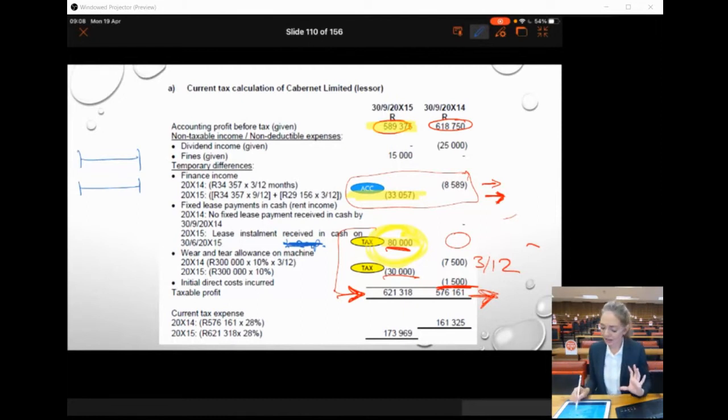Because if you now calculate this amount, there's only going to be half a mark for this 80,000 because I've given you the lease payment amount. So if you now do something wrong and you calculate this amount wrong, you're losing that half mark. So that's what I'm saying, rather reverse the accounting completely, the accounting income, and then we put in the taxable amount.